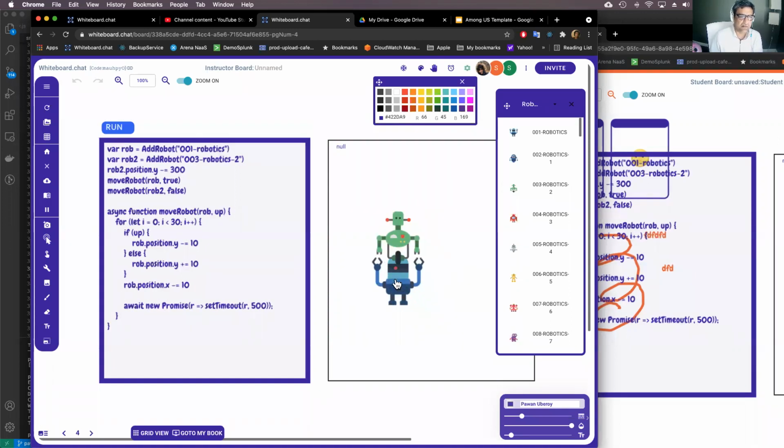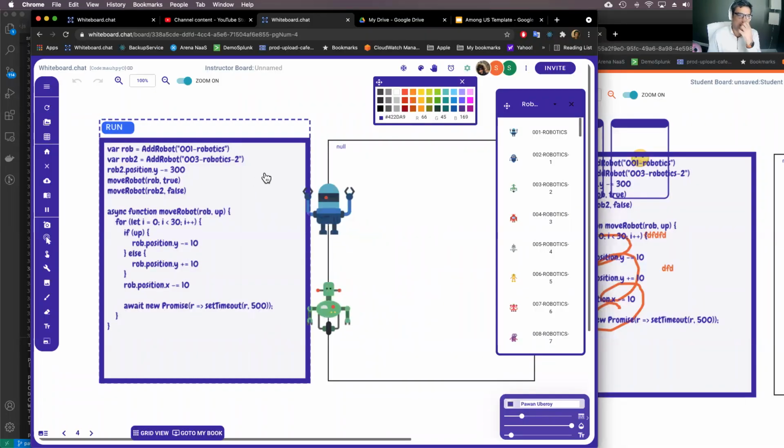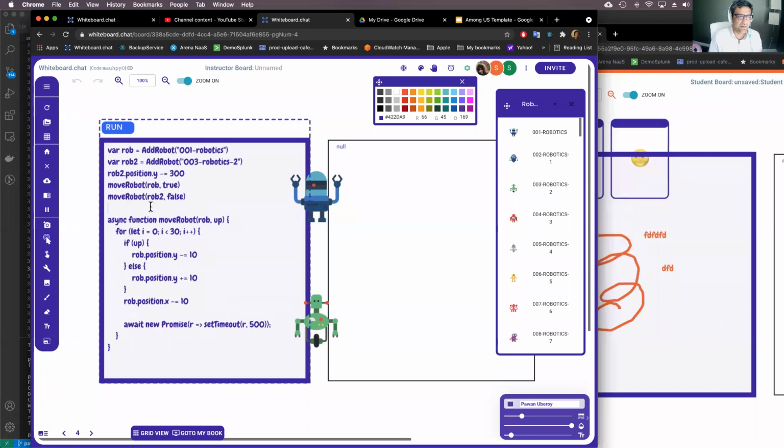If you're interested, we can post the sample as well as some of these functions that we have defined to create rectangles and circles as extensions to JavaScript. So you can use that to teach simple coding to kids. And of course, you can use any of the JavaScript functions as well. If you want to use Math.sin, Math.cos, whatever, you can use those as well. So it's primarily JavaScript that is supported, right?